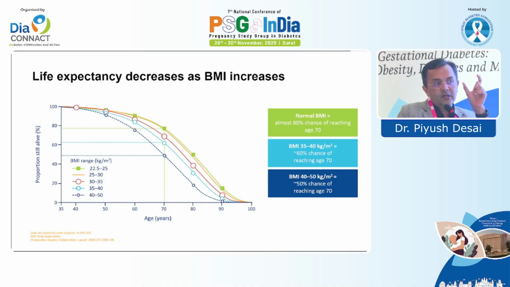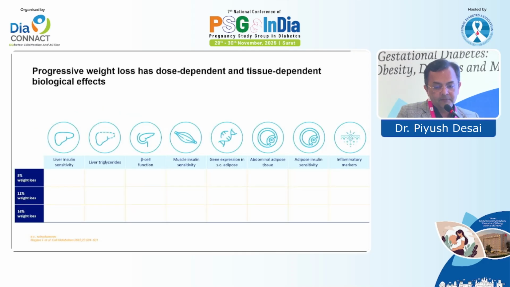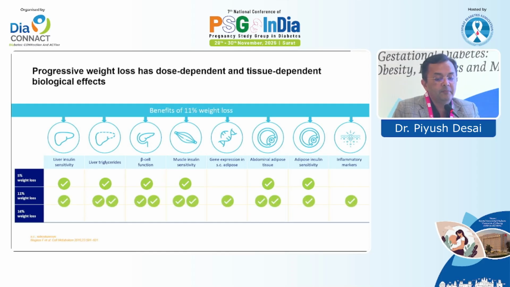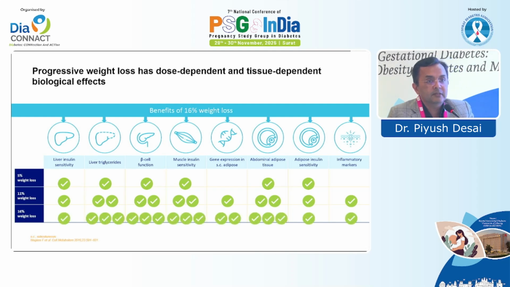So being at a normal BMI is more important. 5% weight loss may have some benefit in diabetes, hypertension, dyslipidemia, but 11% weight loss can make wonders, and 15% or more actually reverses fatty liver. It can put diabetes in remission, improve beta cell function and sensitivity, and also improve obstructive sleep apnea and osteoarthritis. So if we can achieve more than 15% weight loss in an obese individual, it is going to benefit multiple parameters.